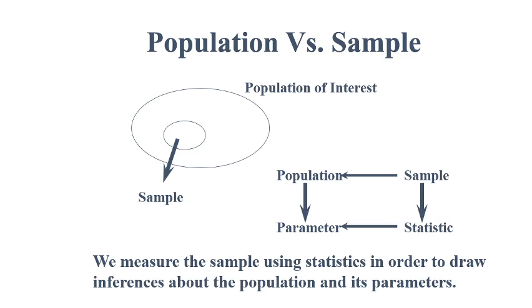This is a picture from which you can understand. The larger circle represents the population of interest, and the sample represents the target from where you want to collect your data. So this is a graphical representation to help you understand what is population and what is sampling.